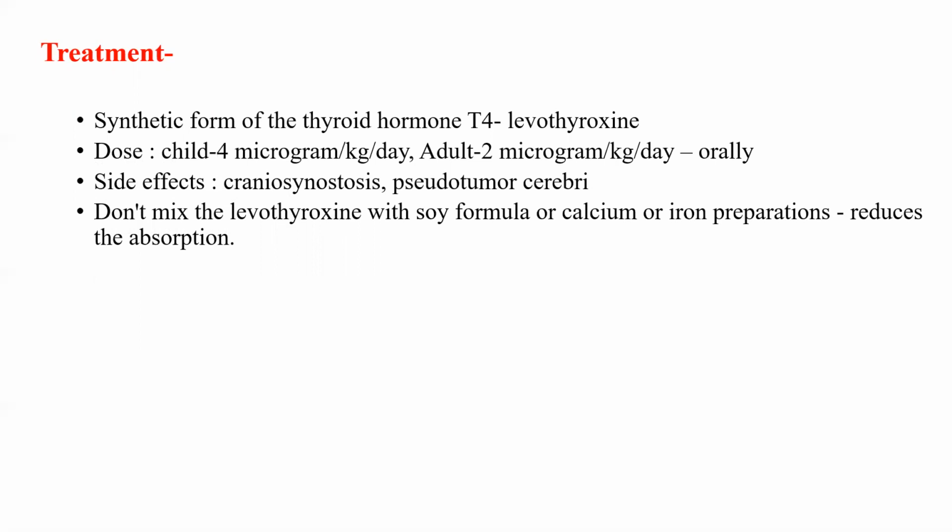Treatment in congenital hypothyroidism is always given in the form of a synthetic form of thyroxine, that is the thyroid hormone T4, commonly used is levothyroxine. The dose of levothyroxine in a child is 4 microgram per kg body weight per day, whereas in an adult it is 2 microgram per kg per day given orally.